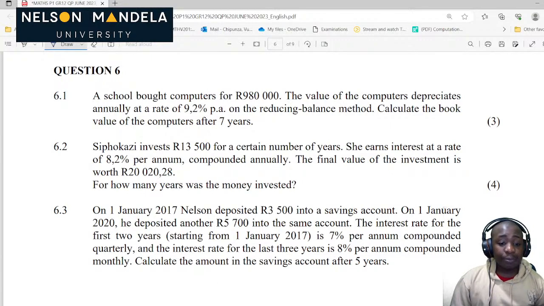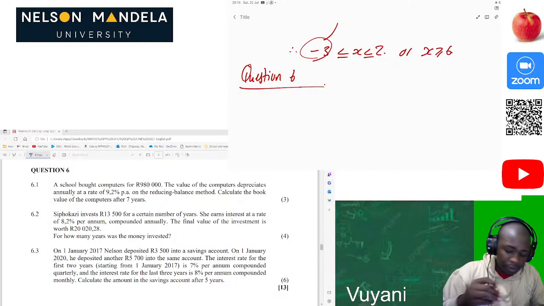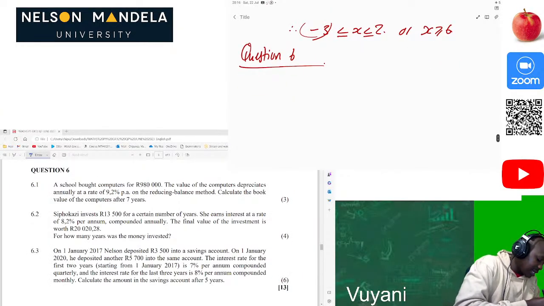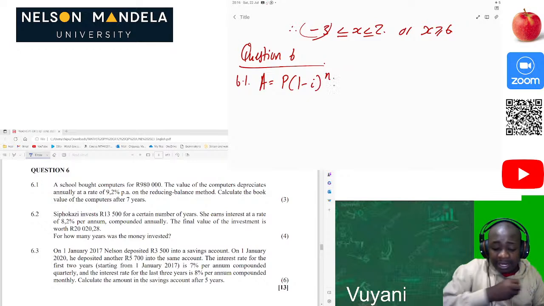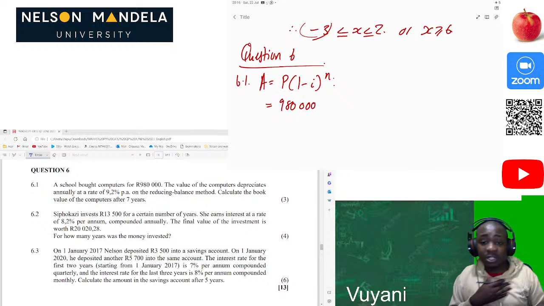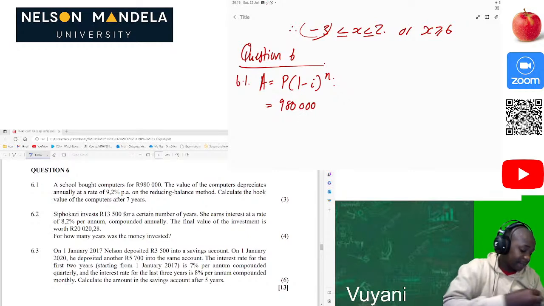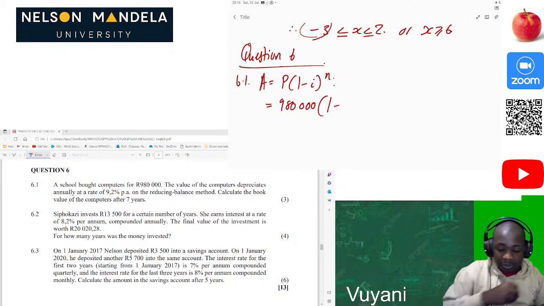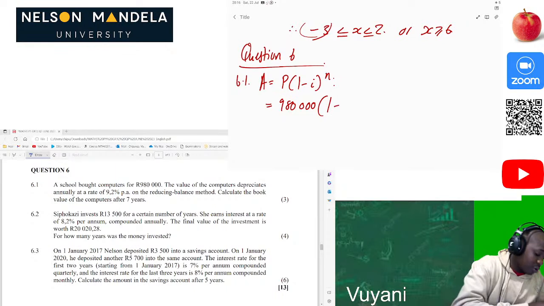So calculate the book value. How do we calculate the book value in this question? We use our nice formula, A is equal to P open bracket 1 minus i close bracket all to the power n. Then we substitute the principal value, the amount which the school paid for the computers, which was 980,000. Then 1 minus the interest rate, which was 9.2.